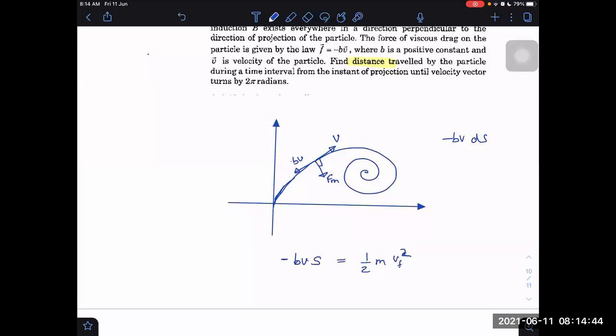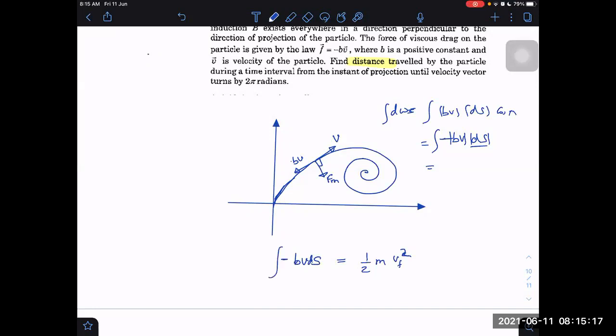Minus BV into DS. This is the magnitude of the first vector into the magnitude of the second vector into the cos of the angle between these, that is equal to cos of pi, which is -1. That is equal to the work done by this force. We can integrate, which will definitely give the magnitude of distance, right? Yes, sir. It is an integral of ds. Because BV is not constant, it has to be done by integration.